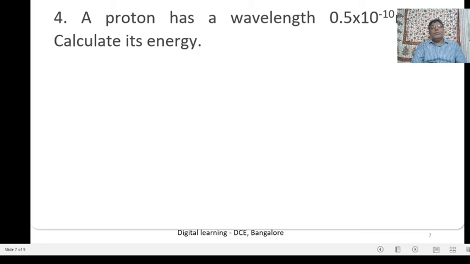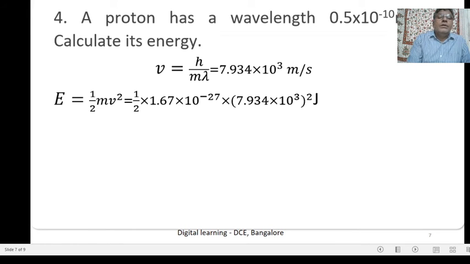Next problem: a proton has a wavelength 0.5 into 10 to the power of minus 10 meter. Calculate its energy. The de Broglie wavelength lambda is equal to h over mv, then v is equal to h divided by m lambda. Substitute and simplify. We get the value of the velocity, which is 7.934 into 10 to the power of 3 meter per second.